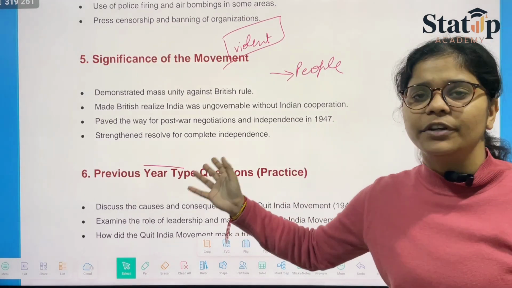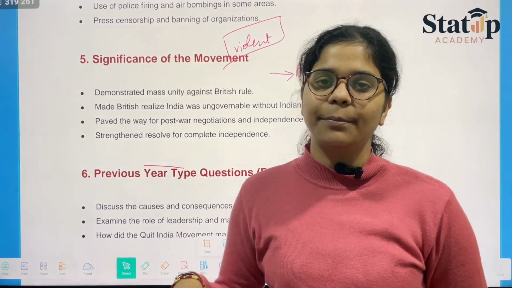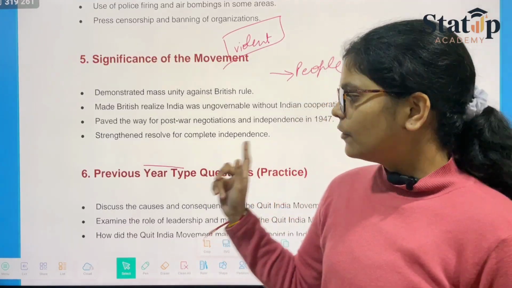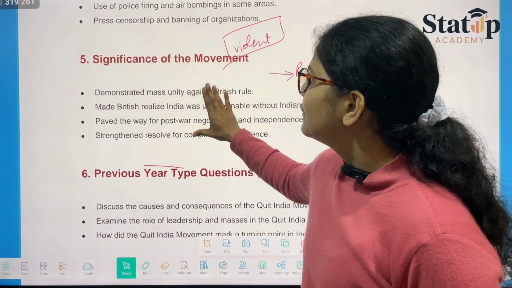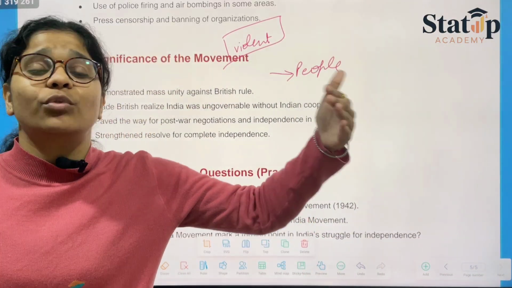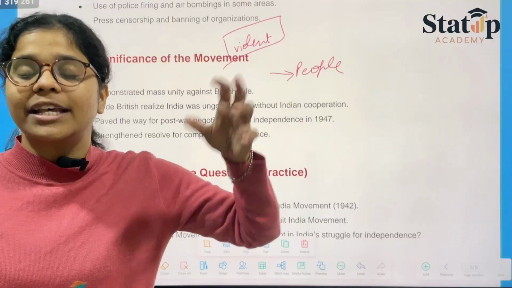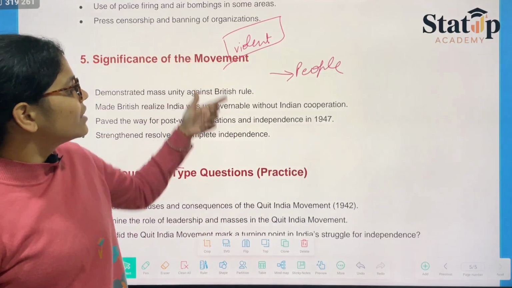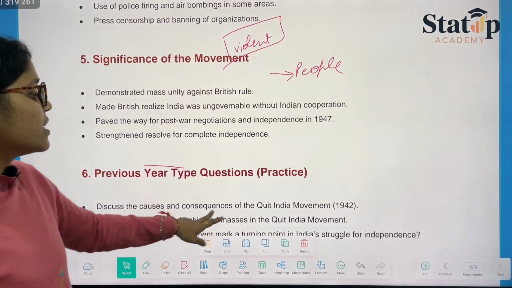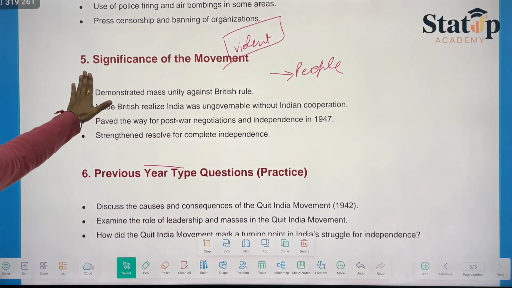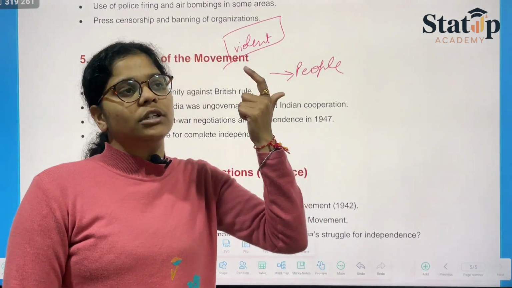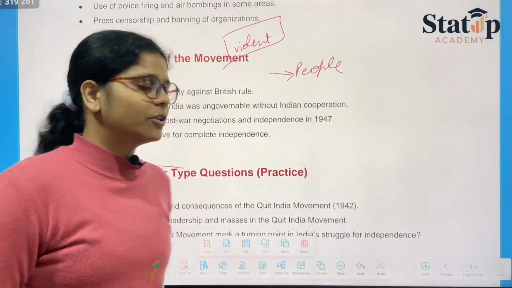Though after this movement, we did not get complete independence. It was given to us in 1947, five years later. Therefore, the significance is just this. Sometimes the question is asked, why was the Quit India movement started, and give its explanation or significance. So you can write these points and details directly. They have the causes and the consequences. The consequences would be this, and the causes were obviously the failure of the Cripps mission and World War II and their brutal participation.